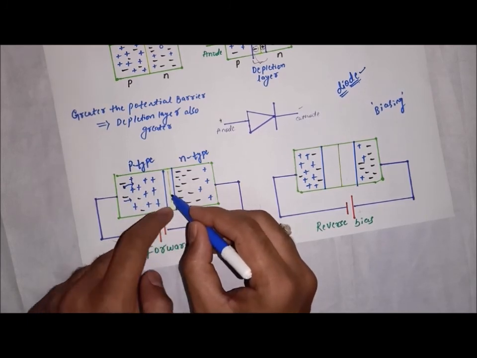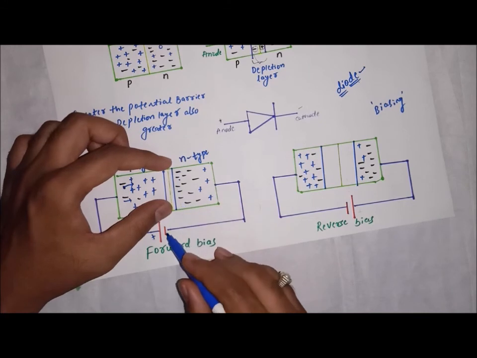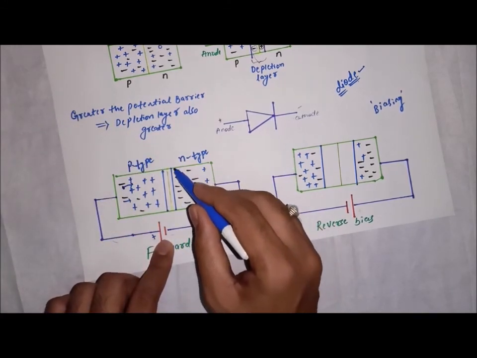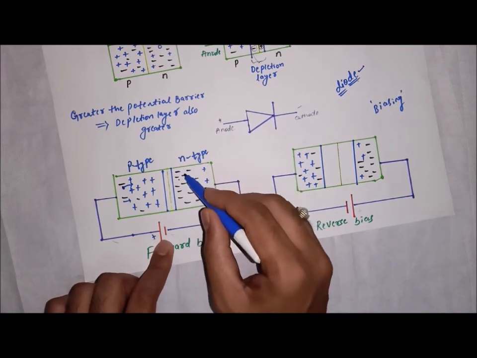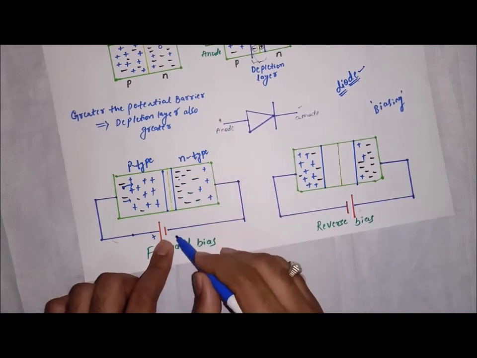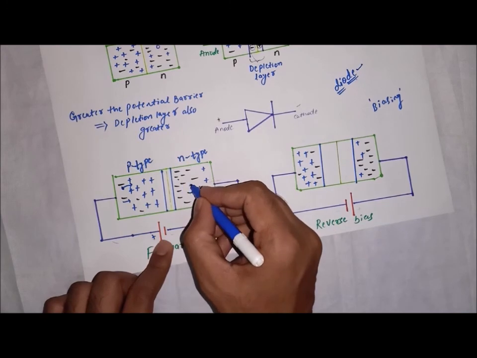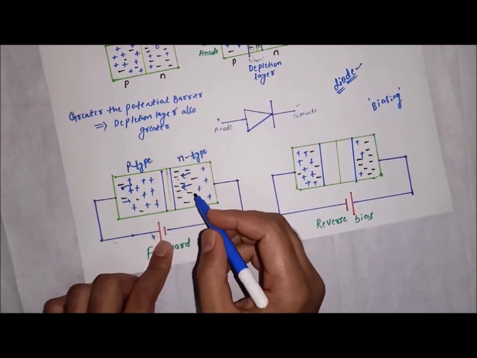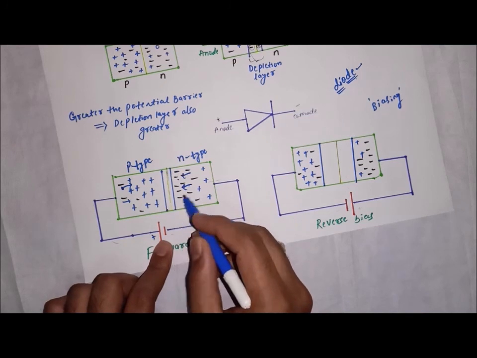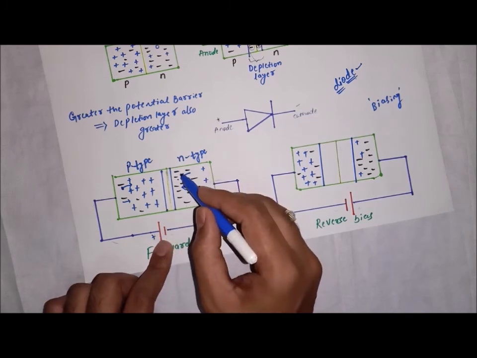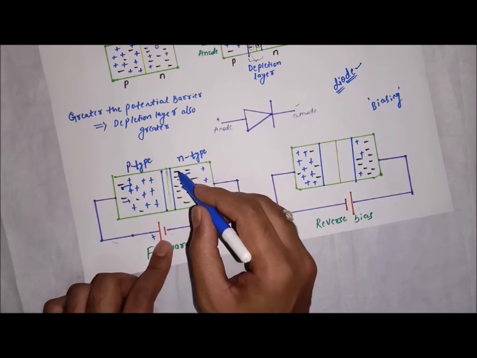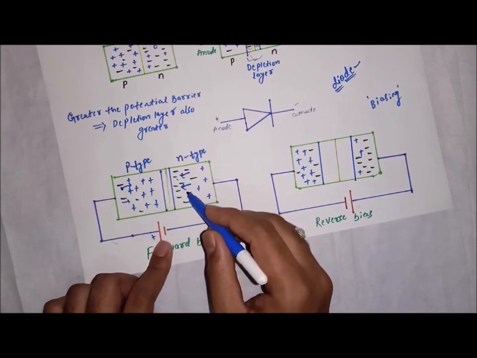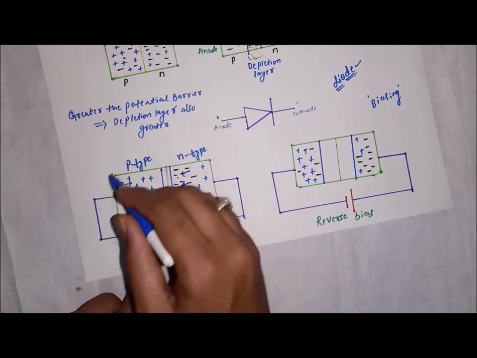Similarly, the negative terminal is connected to the N type of the semiconductor. So these negative charges are repelled by the negative plate and these electrons also start moving towards the junction. As a result, the depletion layer decreases and finally the electrons can cross the junction and holes also can cross the junction, hence there is current in the external circuit.